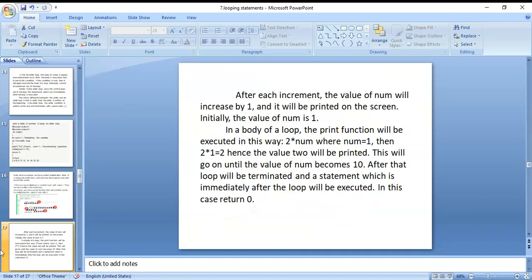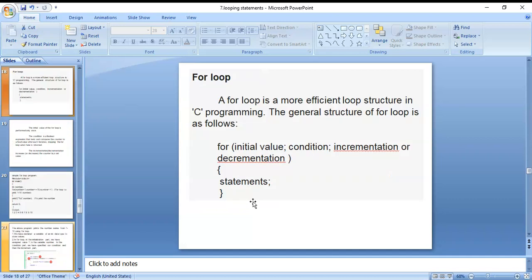Initially, the value of number is 1. In the body of the loop, the print function will be executed in this way: 2 into num, where number is equal to 1, then 2 into 1 is equal to 2. Hence the value 2 will be printed. This will go on until the value of number becomes 10. After that, the loop will be terminated and the statement which is immediately after the loop will be executed. In this case, return 0.